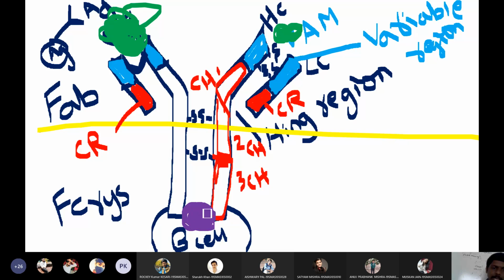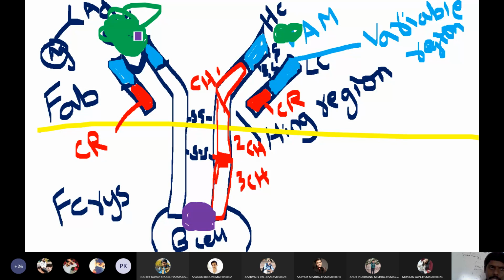Complement proteins will bind in the FC portion of the antibody, whereas antigens will bind in the FAB portion of the antibody. Okay. Is this clear for everyone, students? Any more confusions regarding this? I hope everything is clear.